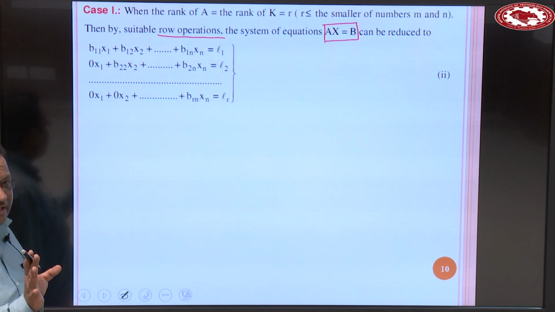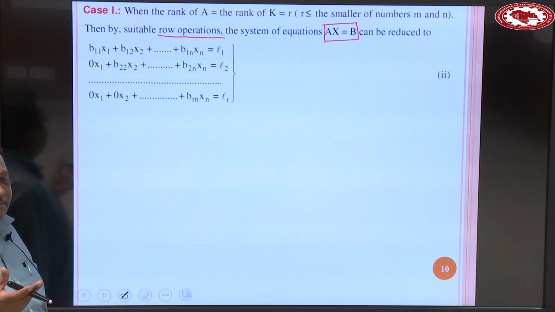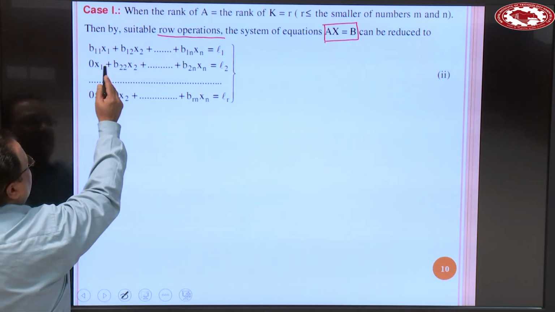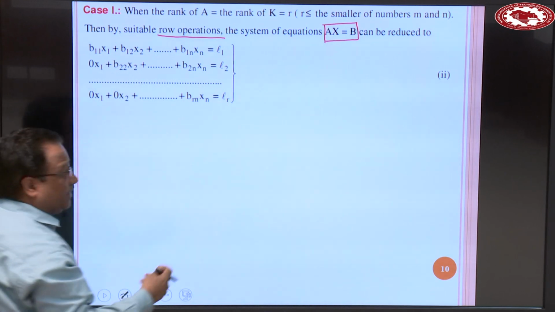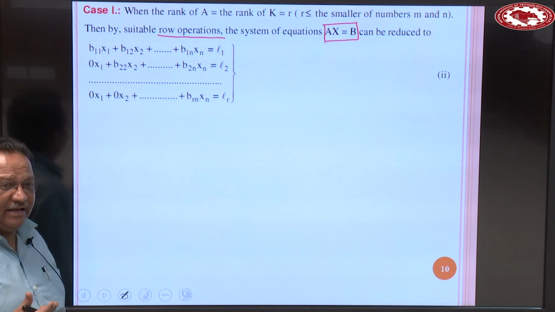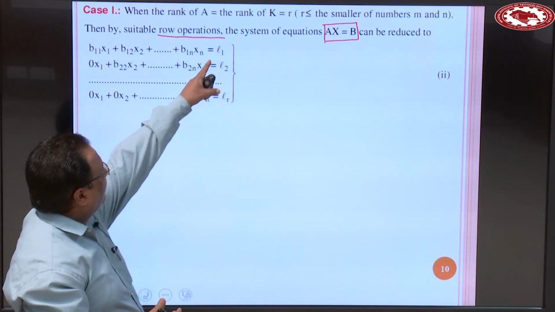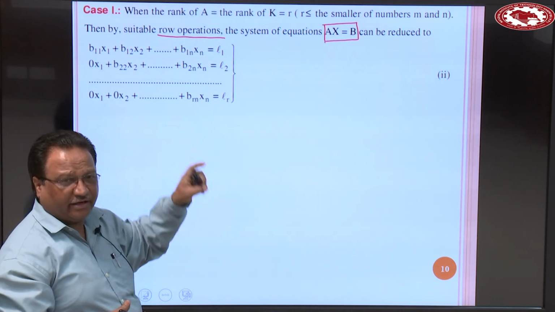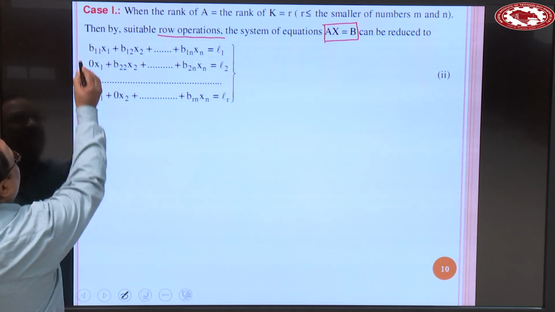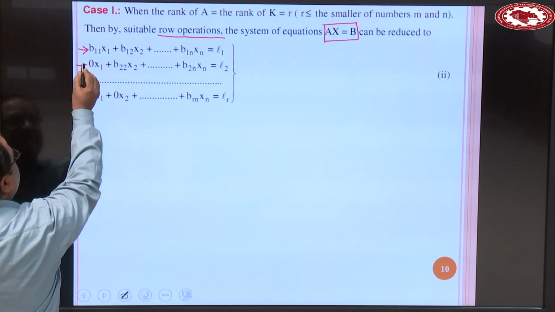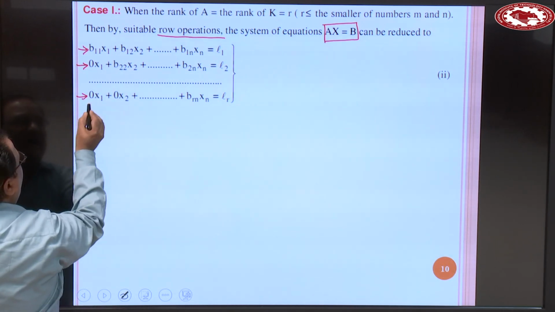And let us suppose that number is represented by B in place of A. Okay, so b11 x1 plus b12 x2 plus b1n xn is equal to L1. Similarly, on the same line, when we apply operations here, also we have applied operation here. So K1 replaced by L1. Okay, so this one is first, this one is second, this one is rth.